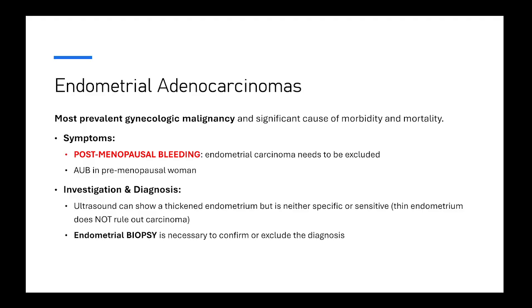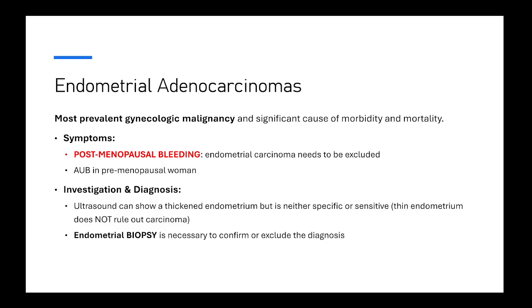Endometrial adenocarcinomas are the most prevalent gynecological malignancy, and they are the cause of significant morbidity and mortality. Patients with endometrial carcinoma usually present with postmenopausal bleeding. Okay, this is very important. Any menopausal patient that presents with bleeding, an endometrial carcinoma should be excluded. Sometimes endometrial carcinomas arise in premenopausal patients, and then it will present itself as abnormal uterine bleeding.